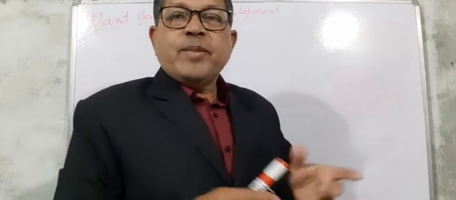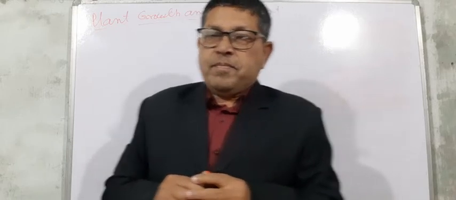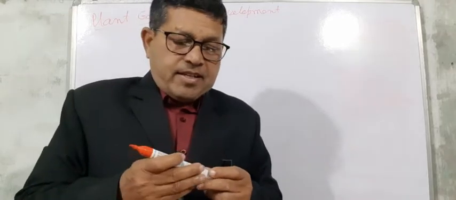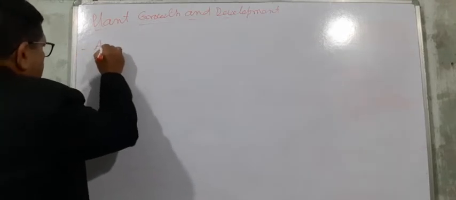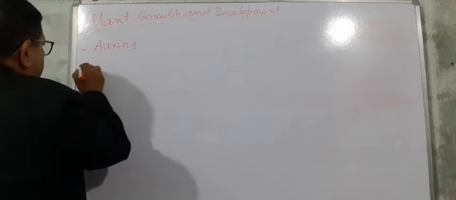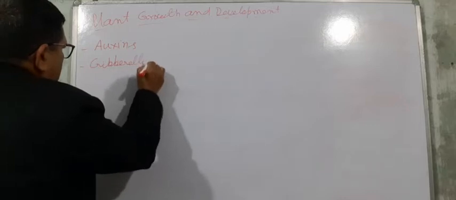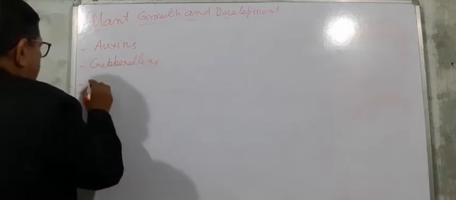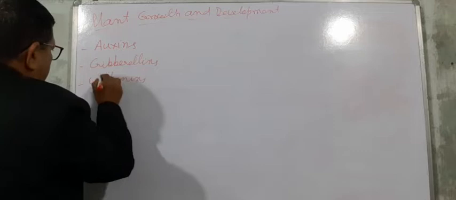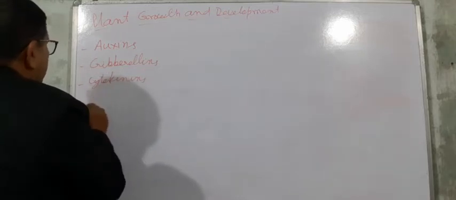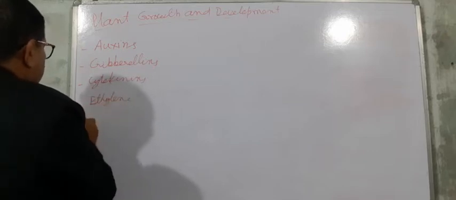In this lesson, we have to study only about plant growth regulators, and these are auxins, gibberellins, cytokinins, ethylene, and abscisic acid.